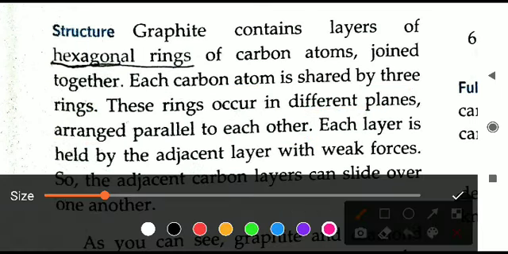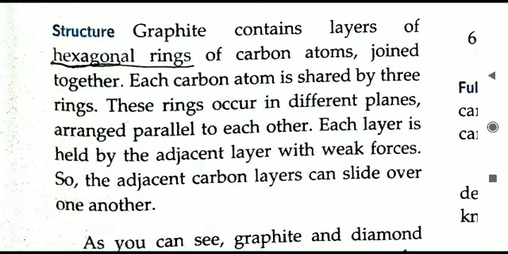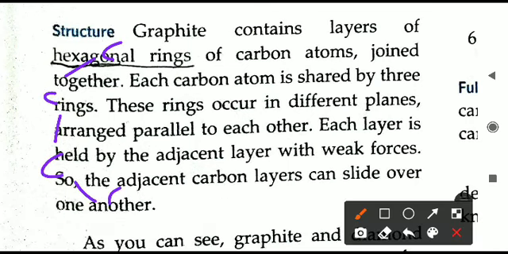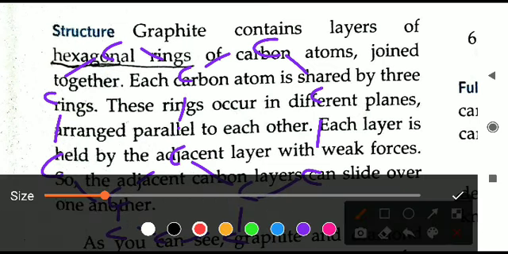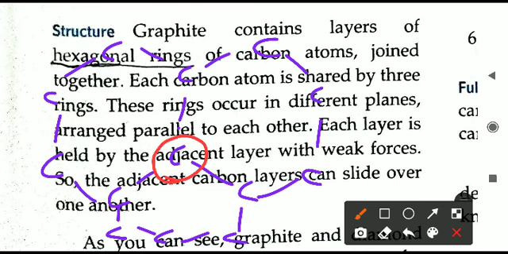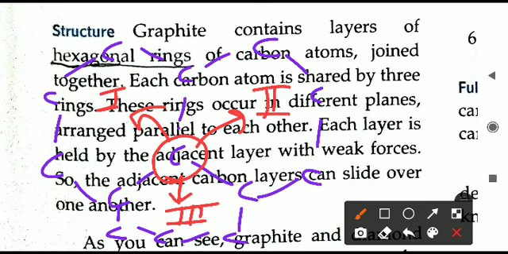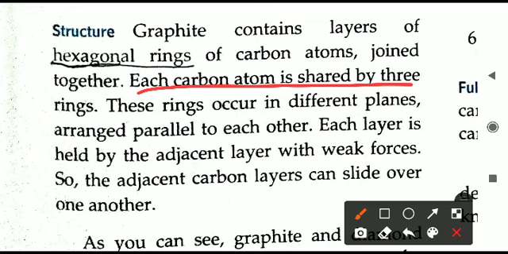So I will roughly make a diagram now for your understanding. Like this, I will make a hexagonal ring, and then another ring I will make, then another ring here. So here in the center you see what is happening. A single carbon atom is a member of this first ring, the same carbon is in the second ring also, and the same carbon is in the third ring also. Same thing is happening with all the carbons. Every carbon is shared by 3 different rings. So that is written here. Each carbon is shared by the 3 rings, and all these rings are in different planes.